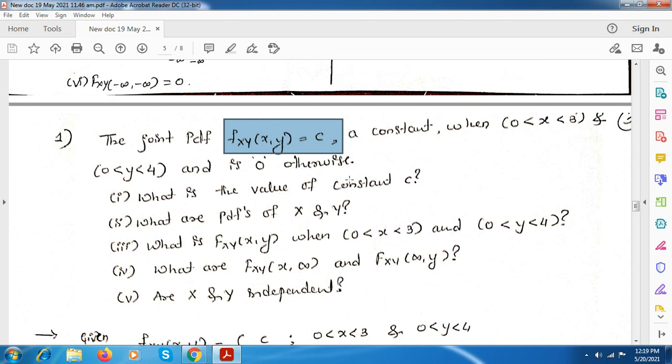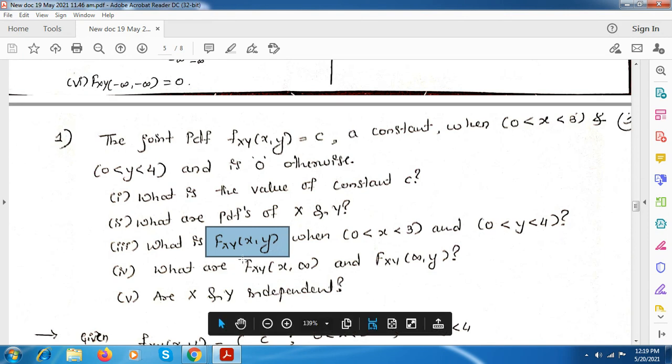So they have asked you to find the constant value, that is c, and they have asked the PDF of x and y, that is the marginal PDFs, and the constant value c, and the CDF of x and y in the same range, that is x is in between 0 and 3, and y is in between 0 and 4.